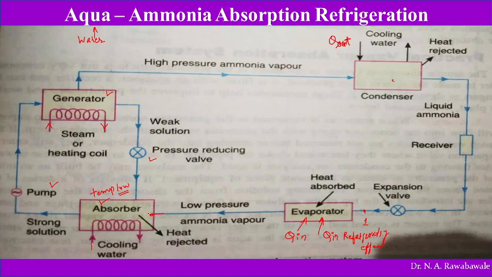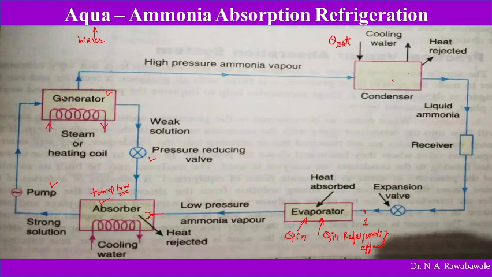So here a low pressure region is produced in the absorber. Then as this aqua ammonia solution absorbs ammonia, it becomes a strong solution, and the strong solution is taken by this pump and passed into the generator.